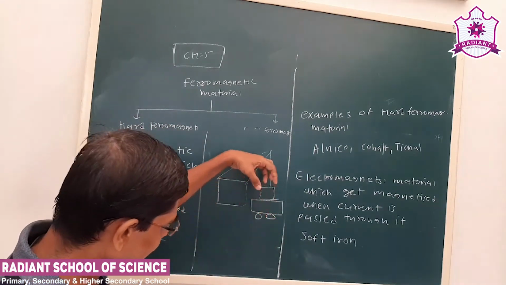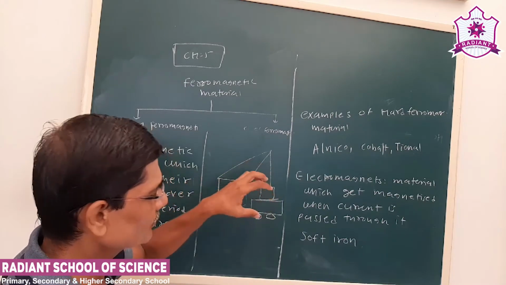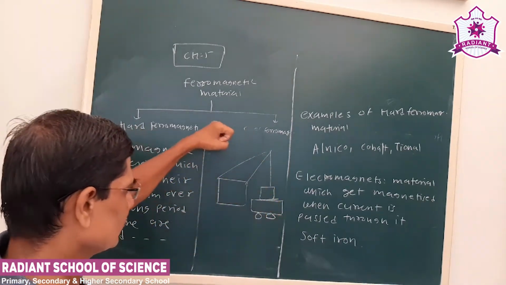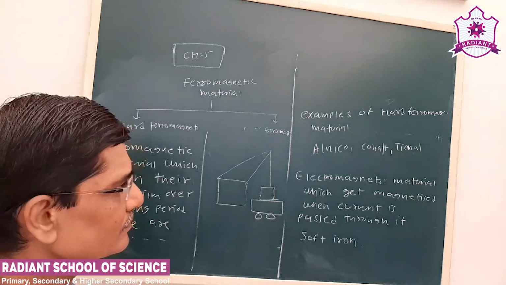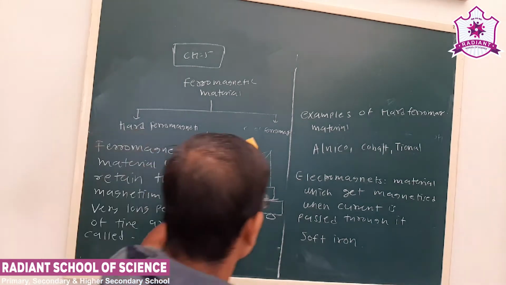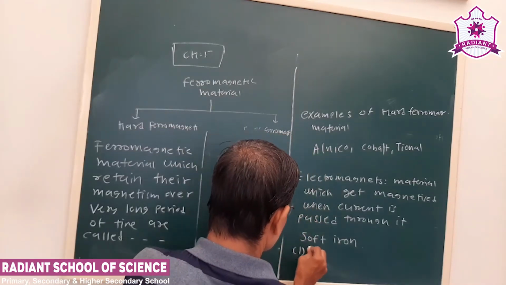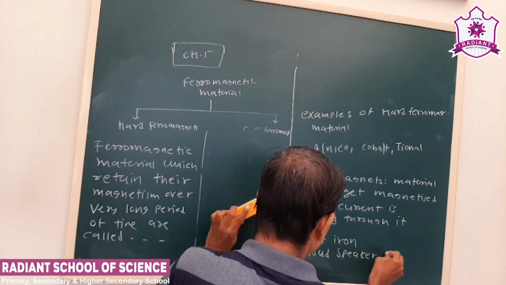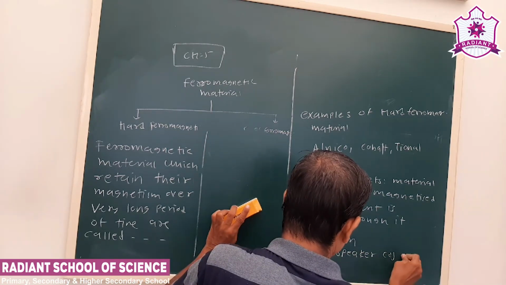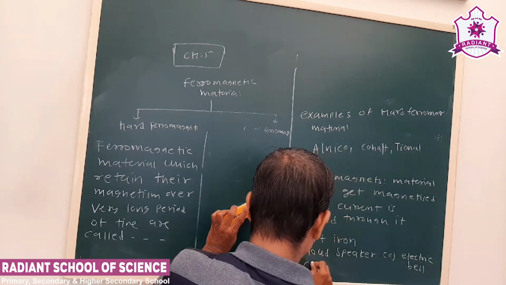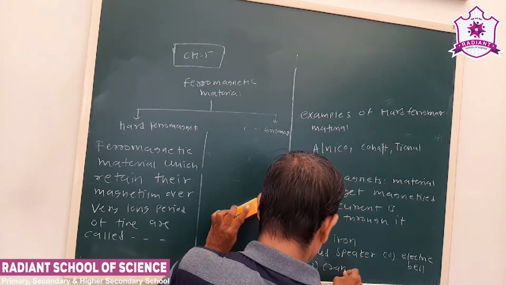Because of the huge crane with strong magnets, they can carry the car to the desired position. So these are the uses of magnetic materials. One is in a loudspeaker, second is an electric bell, and third is in a fridge.